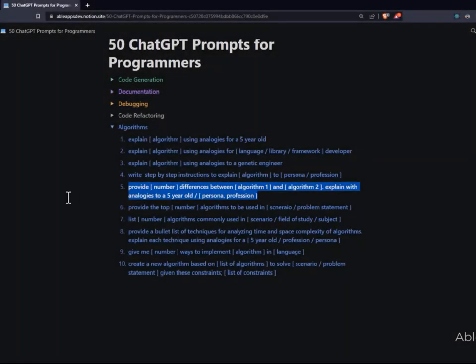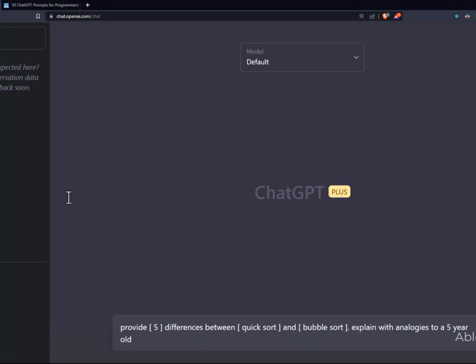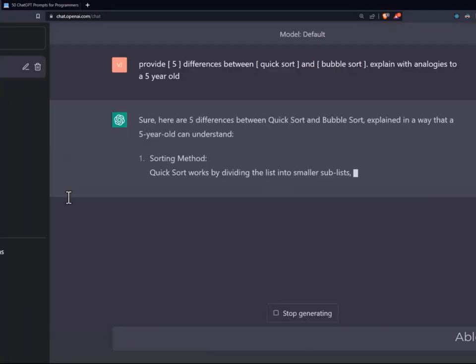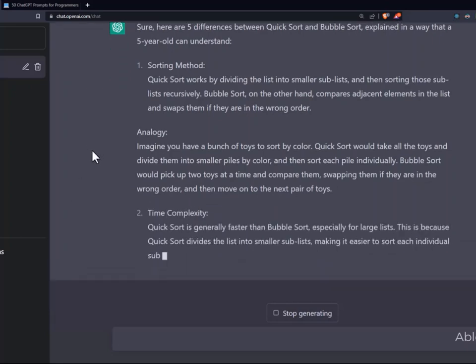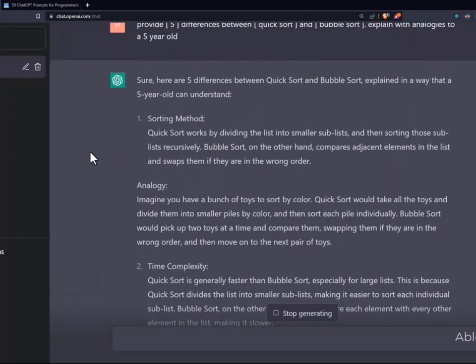This next prompt is very helpful when you get an interview question where they're asking you to provide 5 differences between, let's say, bubble sort and quicksort. And excellent, it starts with explaining these are both sorting algorithms and then how quicksort works, and then there's an analogy for quicksort.